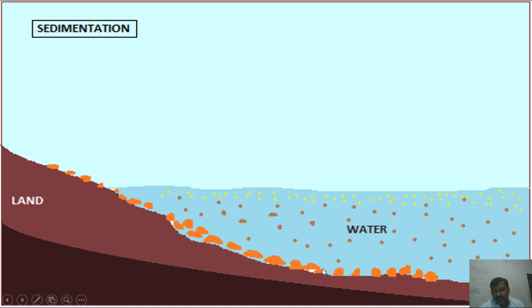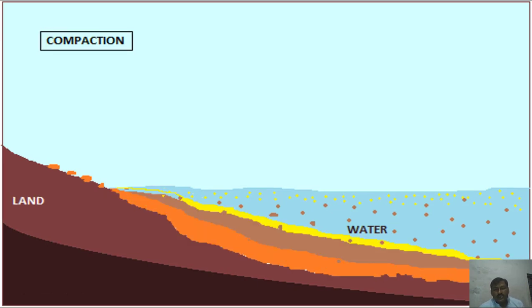You can see here that the bigger rocks settle first, then the smaller ones, and then the finer ones. These rocks initially settle down, and then they compact together and make a layer.